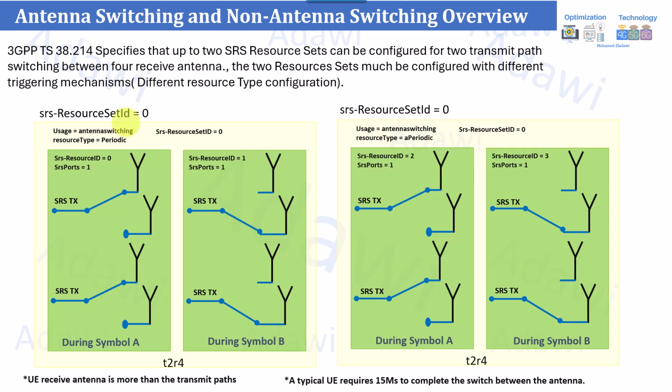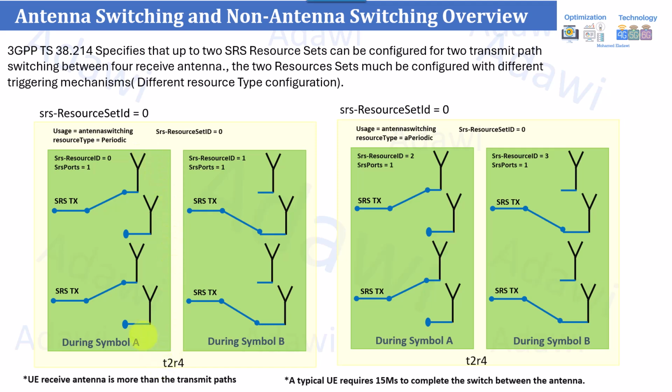First of all, as you know, this example assumes you have two transmitters and four receivers at the UE side. As you can see here, you have TX path one and TX path two. However, you have four receivers, right? So the gNB usually, if the user transmits only two times, means it will only transmit the SRS using only two receivers, for example one and two. So the gNB will not have all the information about all the receivers, which is more important for the downlink, right?